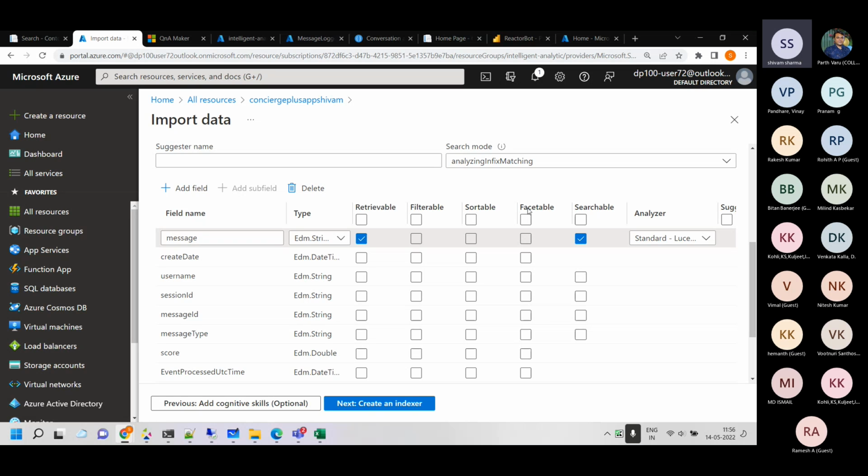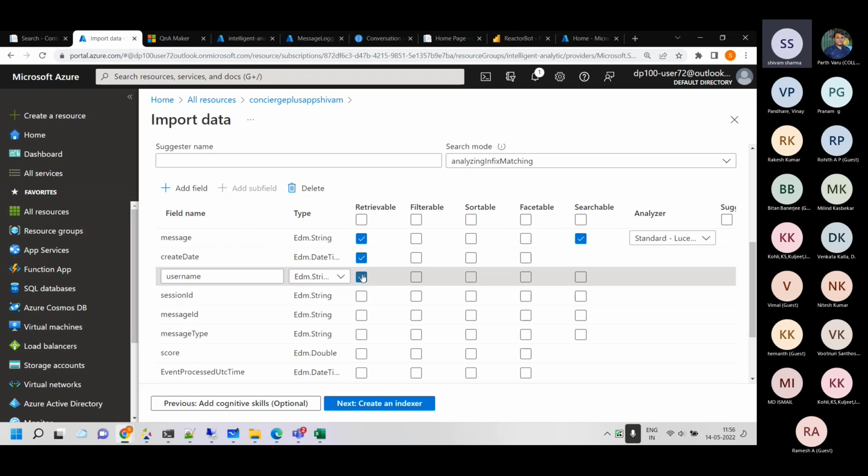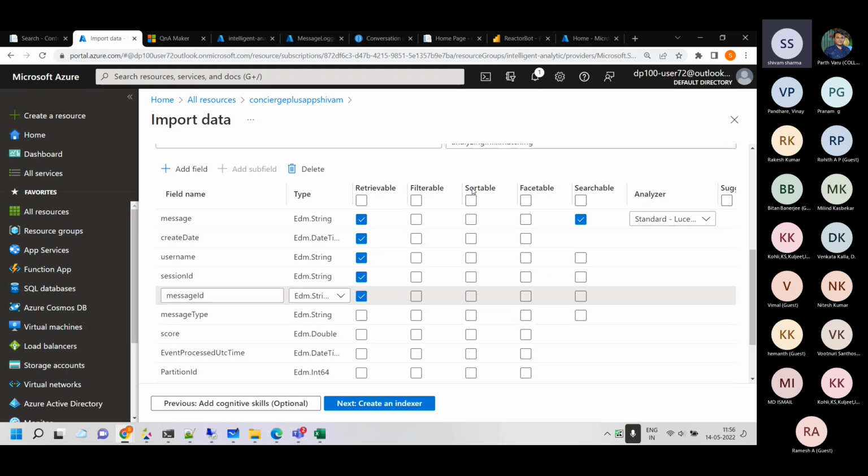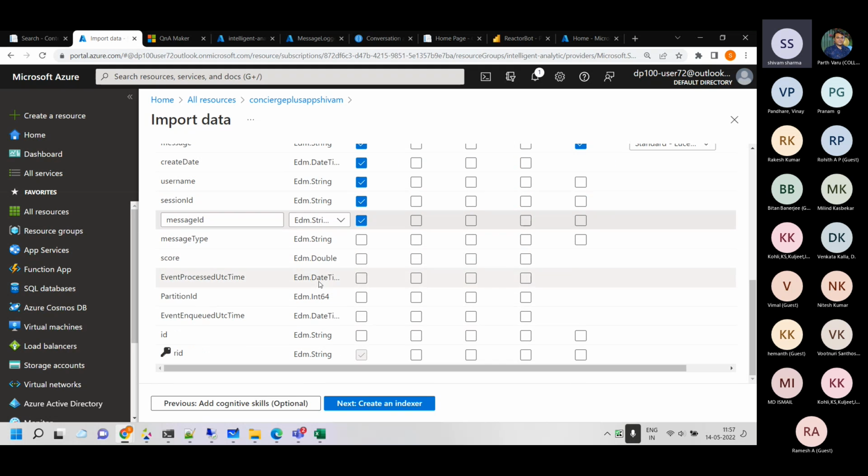So you are saying, okay, from 15th January to maybe 20th January is the 5-day period in which I want to do the search. So filterable, is it facetable? Some sort of scroll bar is there in the UI. So we select which can be retrieved, what is searchable, what we are searching for, with which entity we can sort, and so on and so forth. What is a partition ID and so on, and then we create the index on top of it.